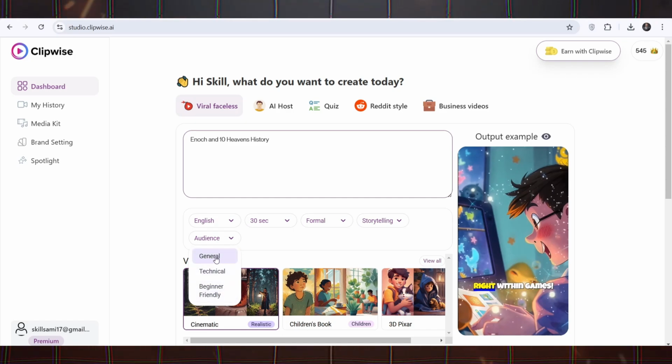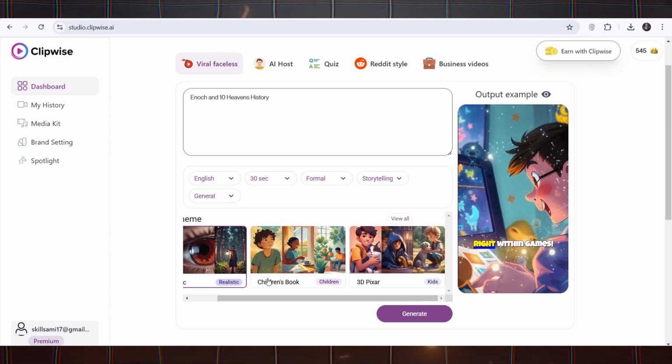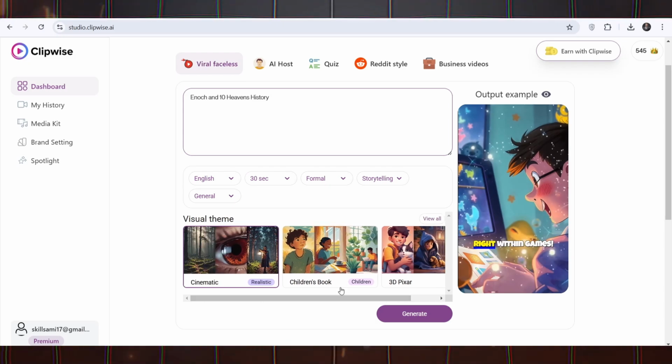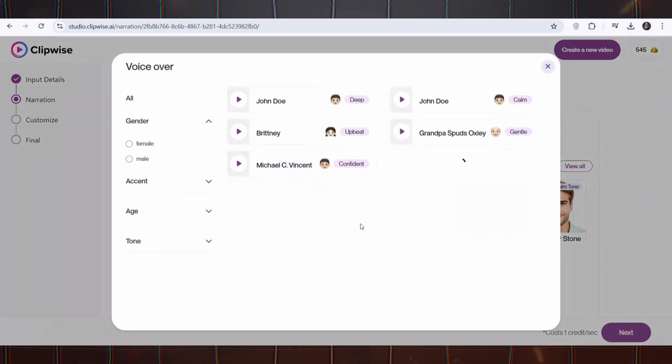Specify the audience. Is your video for children, teens, or adults? Set this option. Choose a visual theme. From the available options, choose a theme that suits your video. Click the Generate button. Now that you have set up the structure of your video, it's time for the next step. Select a voiceover and video avatar in the voiceover selection section.